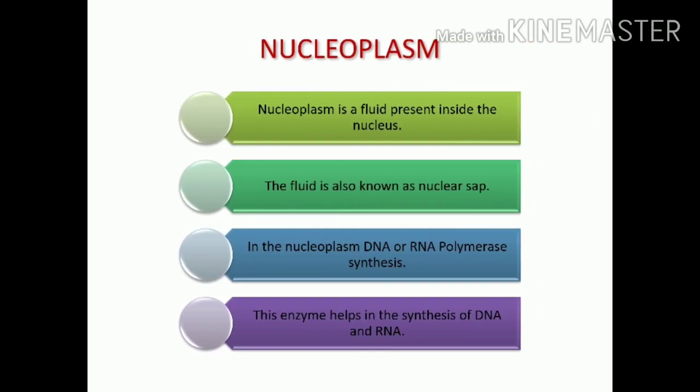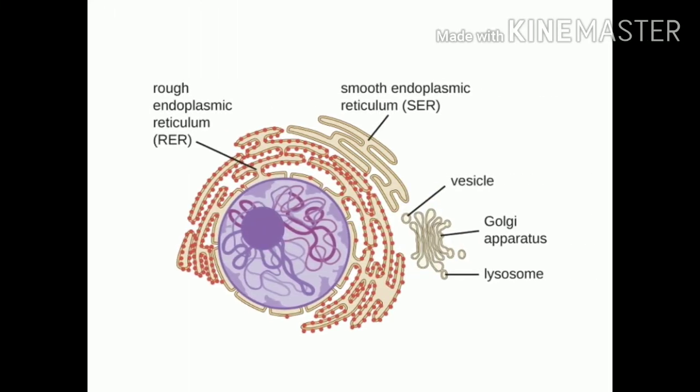Now, nucleoplasm. Nucleoplasm is a fluid that is present inside the nucleus. The fluid is also known as nuclear sap and contains DNA and RNA polymerase that help in the synthesis of DNA and RNA. As you can see in the picture, there is a nucleus, and inside the nucleus a fluid material known as nucleoplasm, and inside the nucleoplasm you can see a thread-like structure which is known as chromatin.